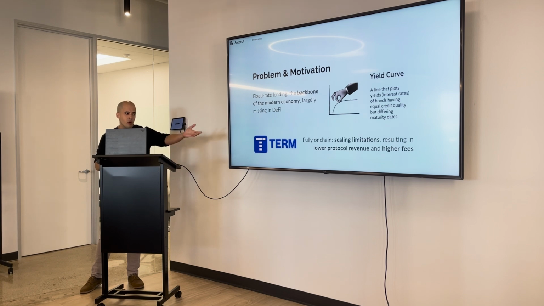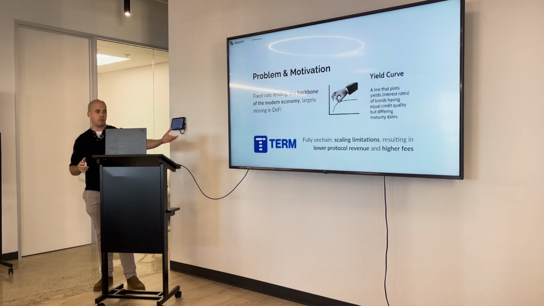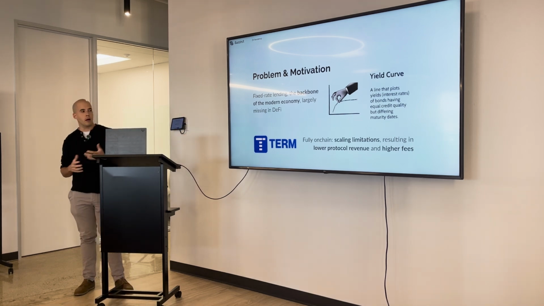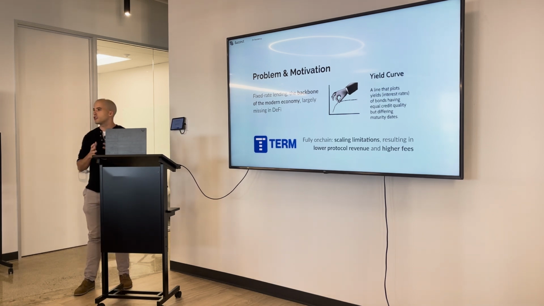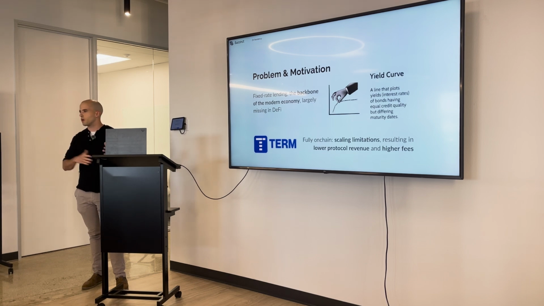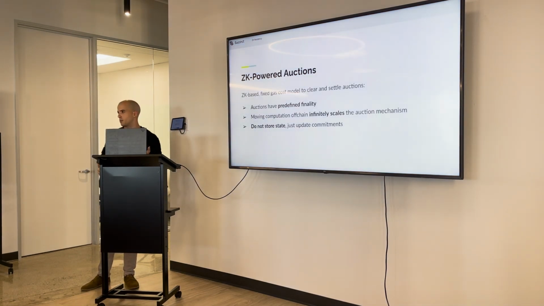Essentially, there are some projects that are already trying to do this with varying degrees of success. One example of which is Stern Finance, which does actually use auctions to power this fixed rate lending and borrowing. The problem is that their full on-chain implementation is just not scalable. Running an auction mechanism on chain is very, very expensive. Having to do so for every order that was placed, you quickly run out of gas. And well, evidently that's where ZK comes in.